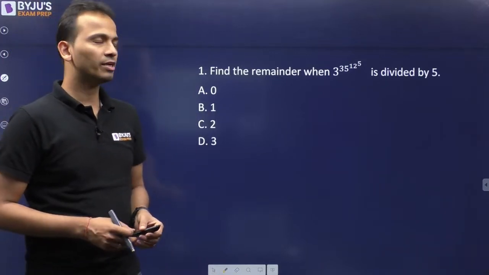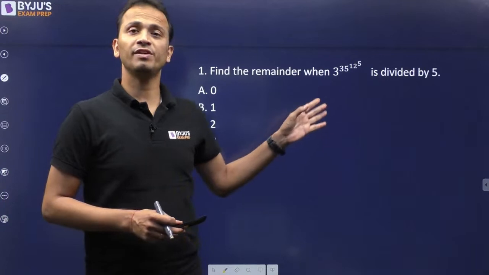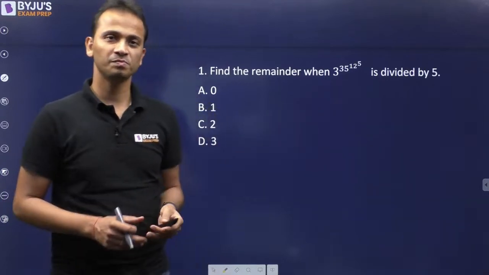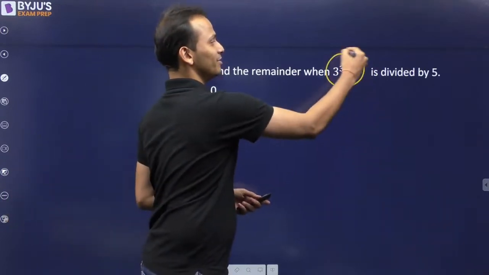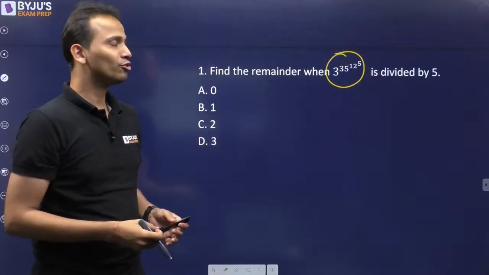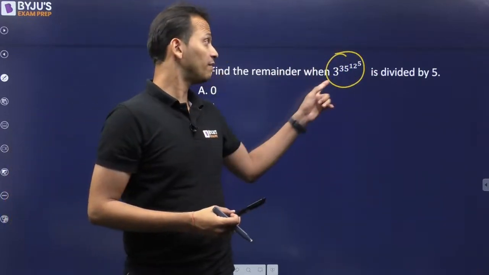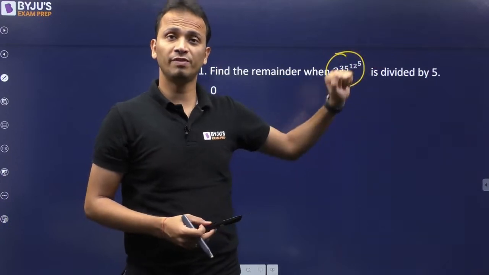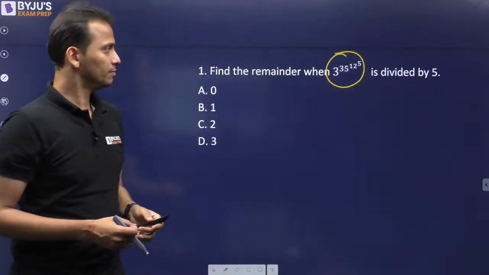We have to find the remainder when 3 raised to the power 35 raised to the power 12 raised to the power 5, a difficult number, right? This number, when divided by 5, what will be the remainder?